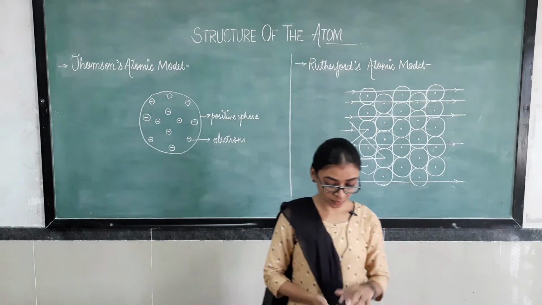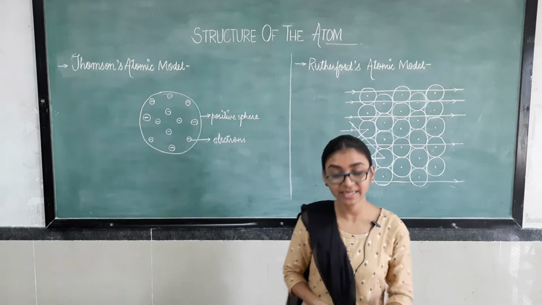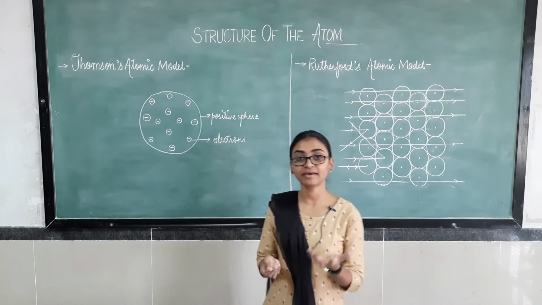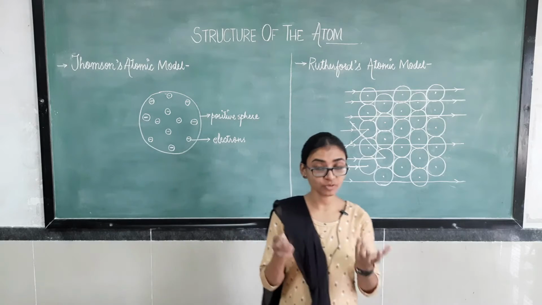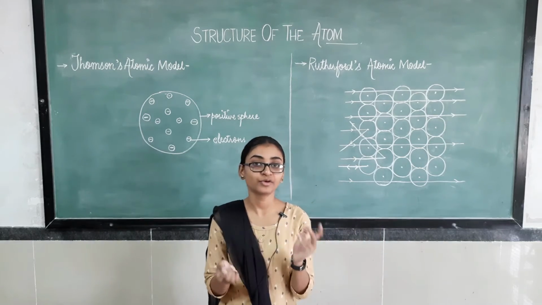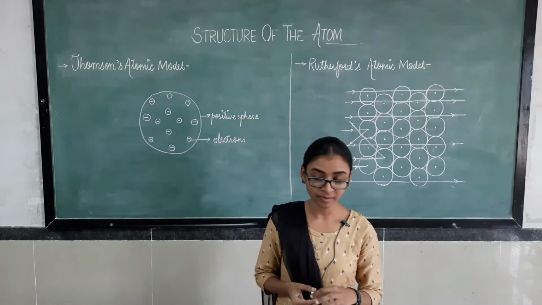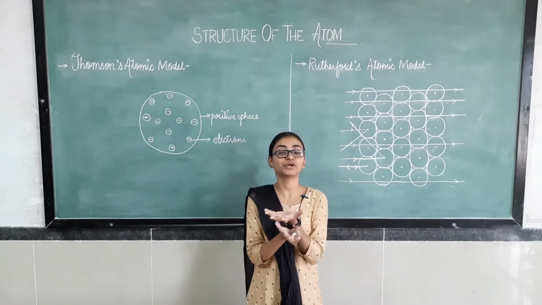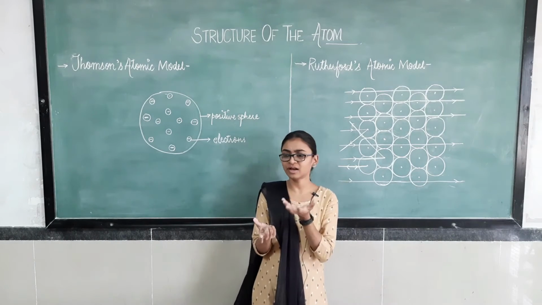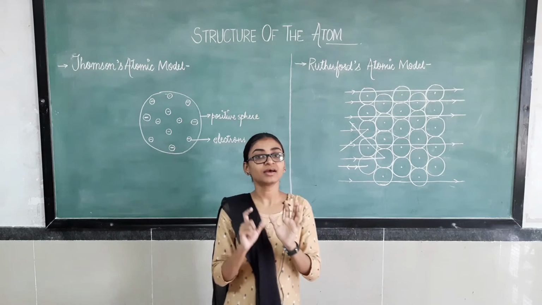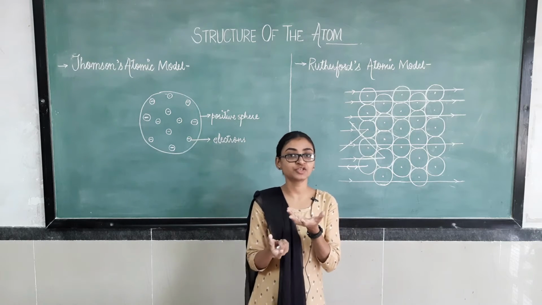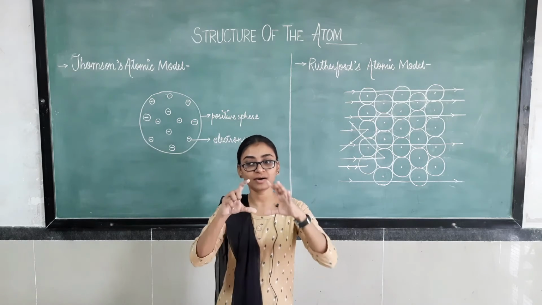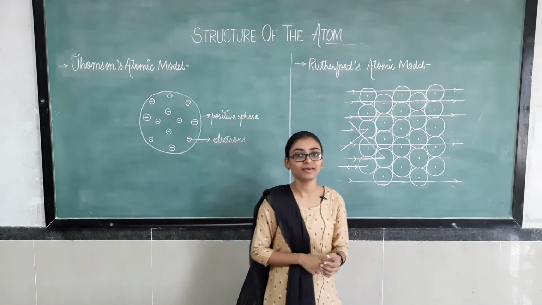What did he conclude from his experiment? Suppose he has taken a Christmas pudding. He supposed the atom as a Christmas pudding, which you can compare with a cake. A sponge cake consists of a base and some dry fruits over it, right?